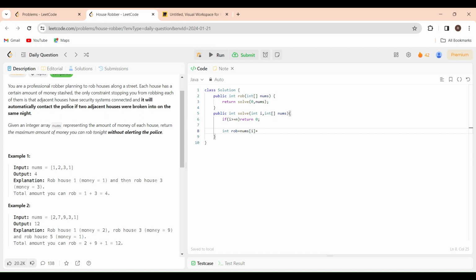Plus, I will call another function here. If I stashed this house, I should not start the adjacent house, right? So I will not call for the adjacent house, and I will call for the other house, that is i plus 2. i plus 1 is the adjacent house, i plus 2 is not the adjacent house, right? This is how I will rob, and I am making sure that I am not getting caught here.